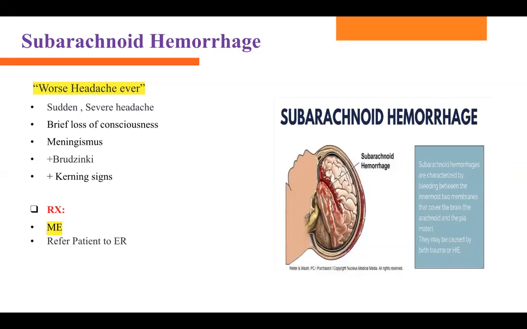Next one is subarachnoid hemorrhage. So what is subarachnoid hemorrhage? This also happens because of head injury. What are the signs and symptoms? Worst headache ever. That is your clue. Thunderclap headache, sudden onset, severe headache. It also comes with photophobia, Brudzinski sign, Kernig sign, all those. So the main clue here is worst headache ever. Treatment is to refer this patient to the ER because this is a medical emergency.